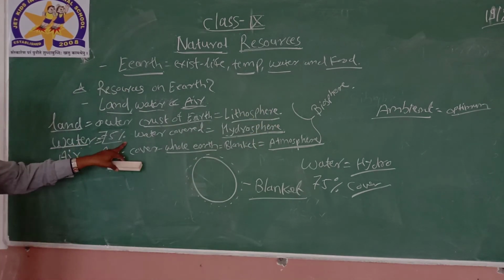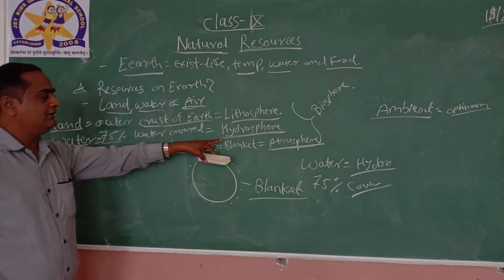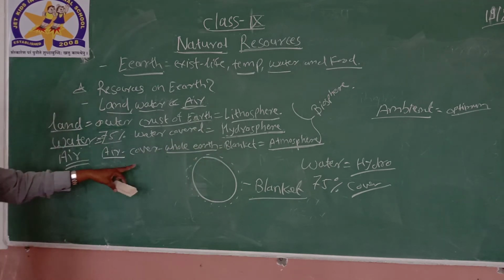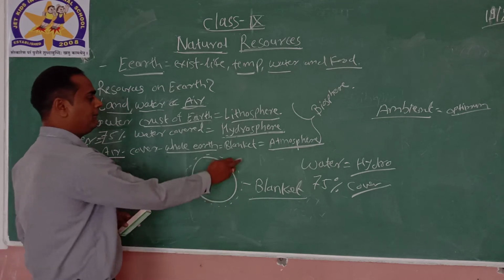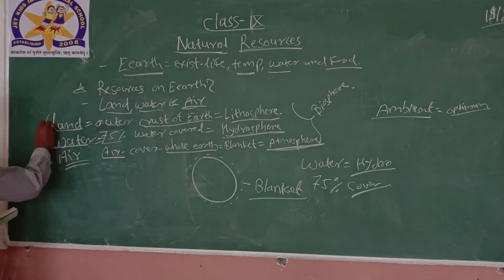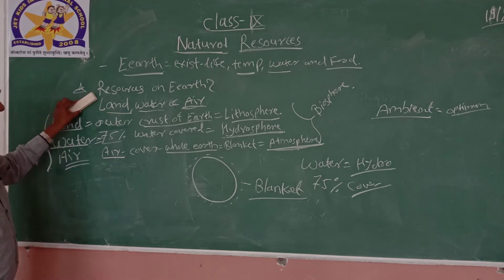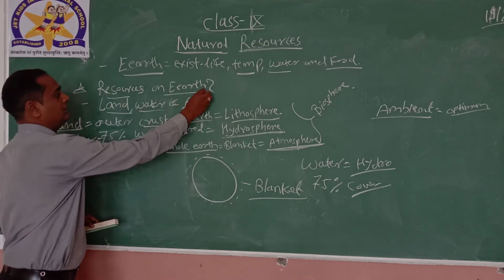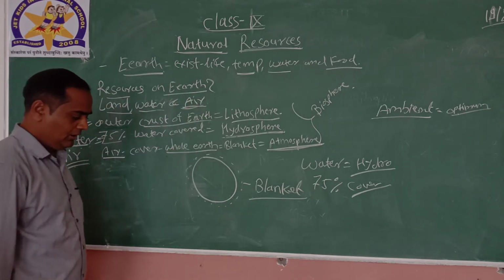Water, 70% water is covered in the earth, that is called the hydrosphere. And the air covered to the whole earth, just like a blanket, is called the atmosphere. So these are the three different resources available on the earth.